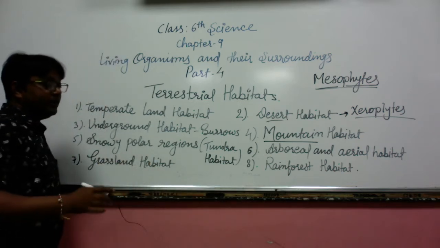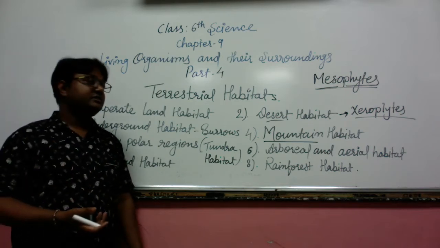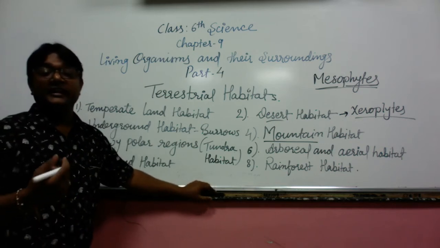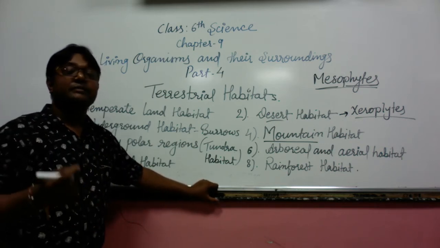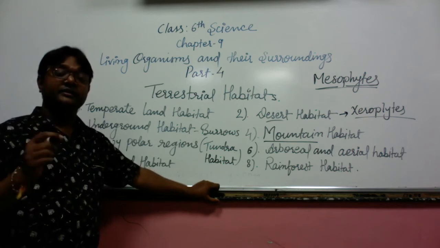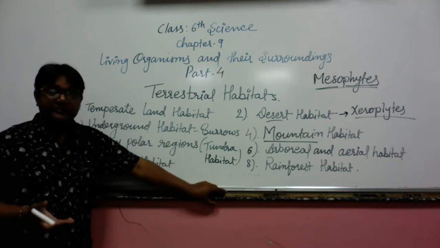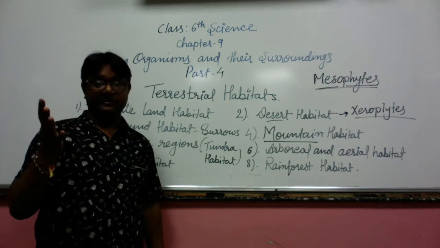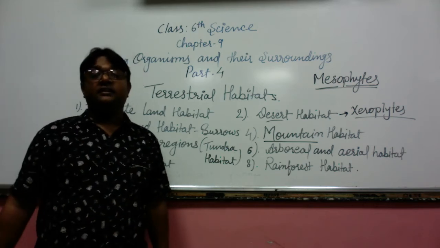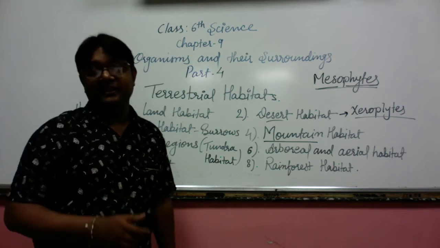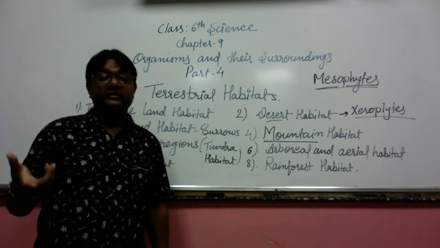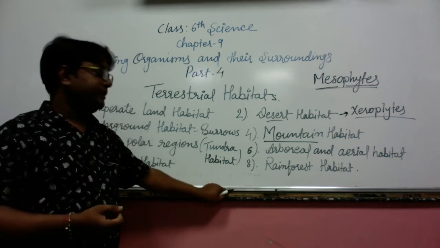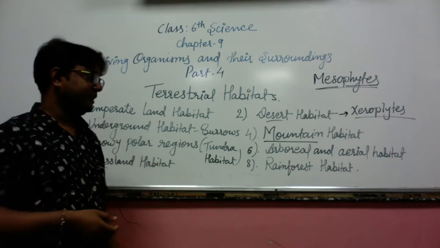Now the next is snowing polar regions. The polar region is called the tundra habitat. In these regions, the best example is the polar bear. Polar bears live in the polar region, and they have very strong palms, which help them break the ice. They are good hunters, capturing their prey and having it as their diet.